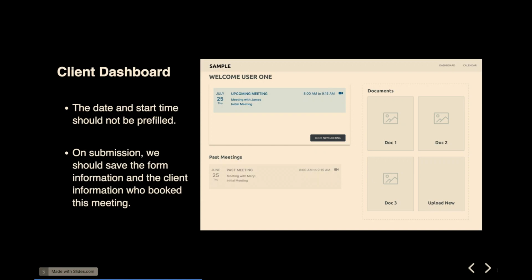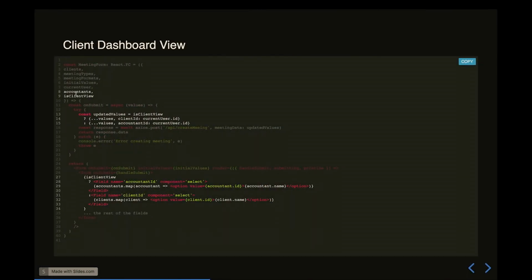So here, they click the book meeting button. We now need to give them a list of accountants they can select from for that select field. And we also need to tell our form fields here, is it a client view or an accountant view, right? Because based on if it is a client view or an accountant view, we need to change that select option where they get to pick either clients or accountants. So in the case of a client view, they should be able to select the accountant. In the case of the accountant's view, they should be able to select the clients.